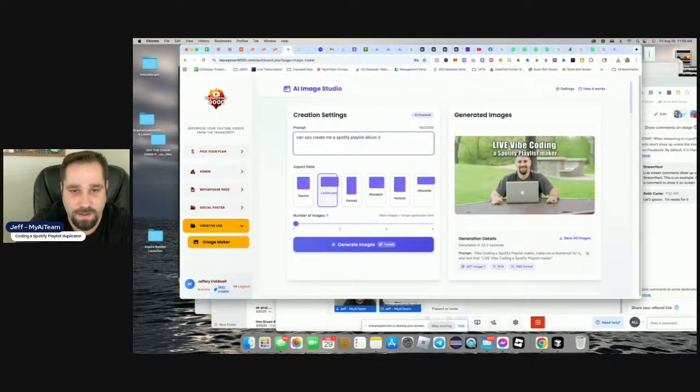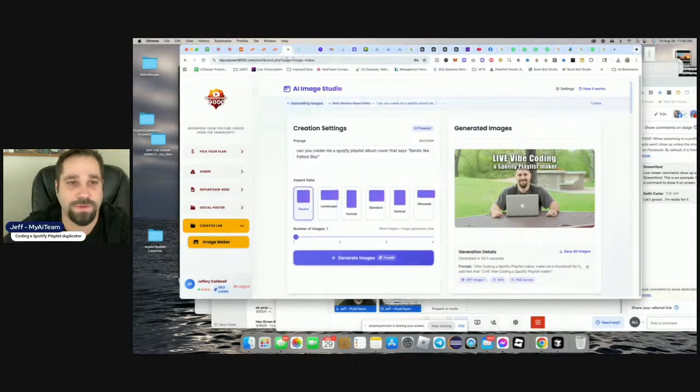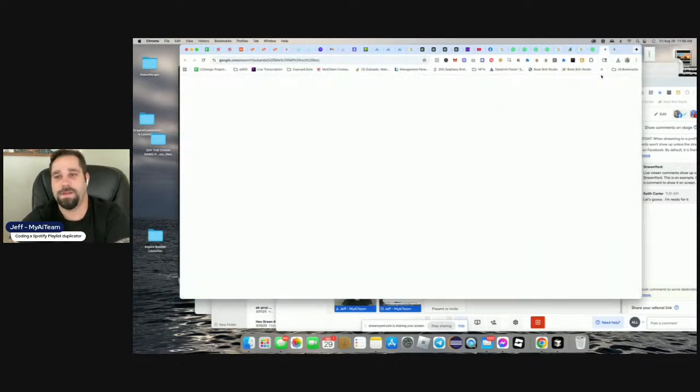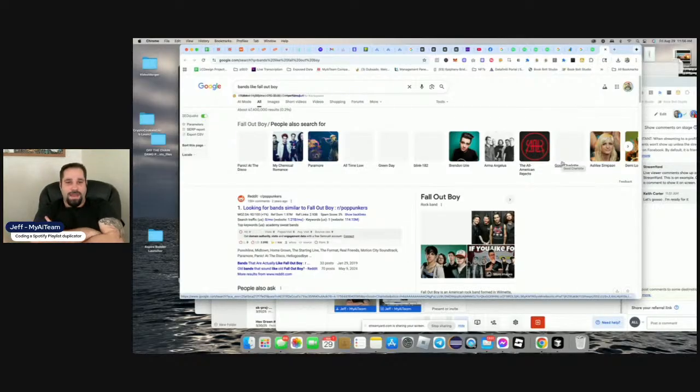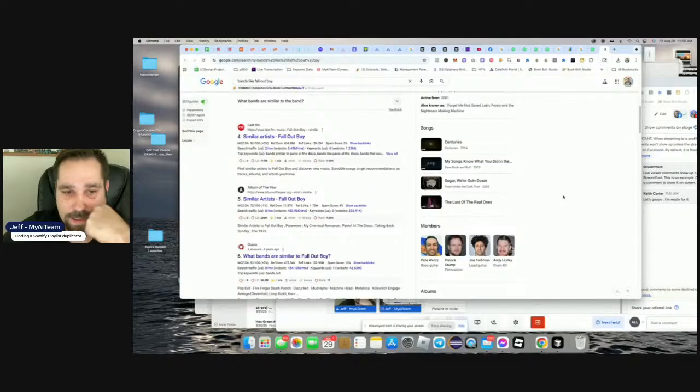Playlist album cover that says, all right, bands like, let's say Fall Out Boy. Fall Out Boy. All right, boom. That's an emo band, and that would help me. All right, bands like Fall Out Boy, and that's going to be a square, and we're going to create 2 images. So we come back over here, and bands like Fall Out Boy is going to be our target keyword.